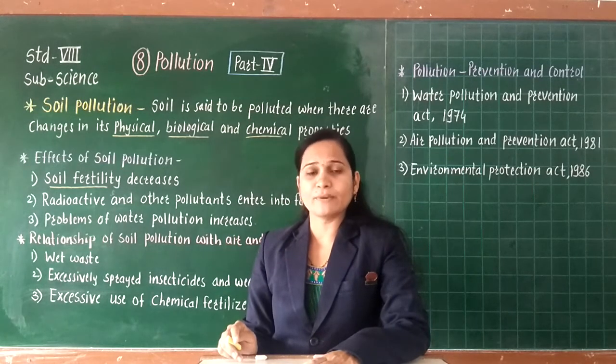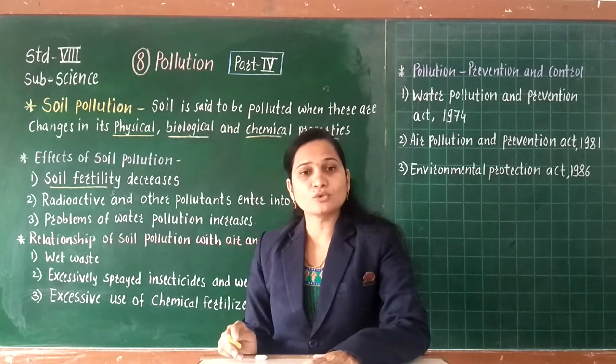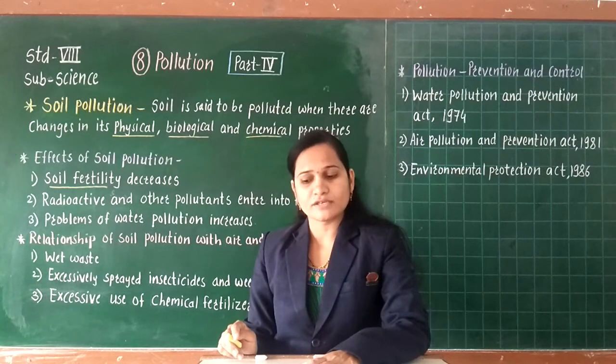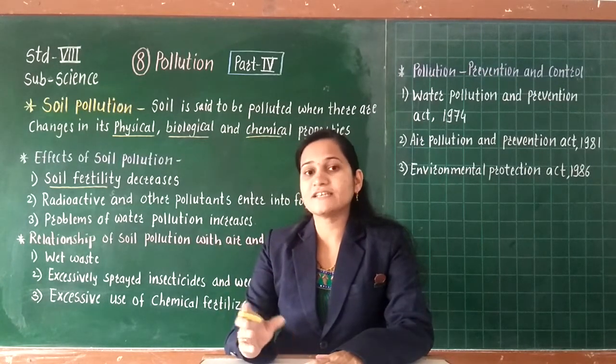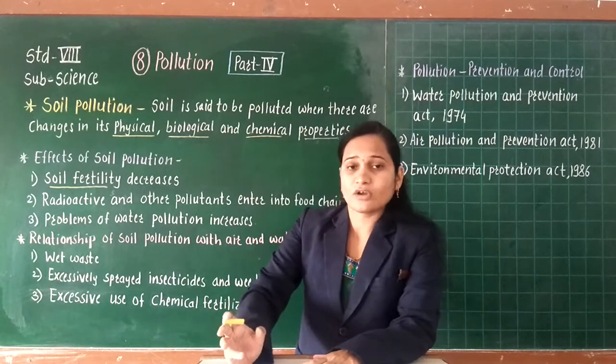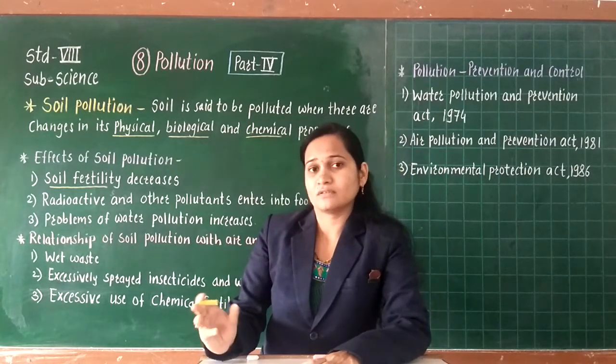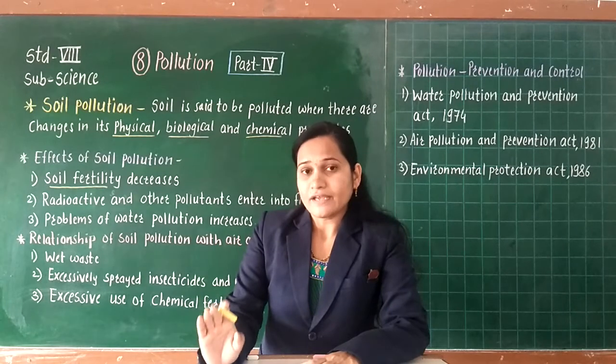This soil fertility decreases due to the mixing of salt or acidic water released from industries.